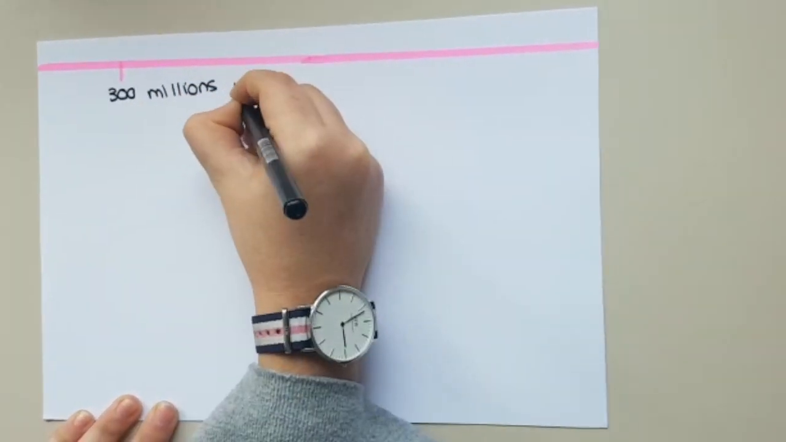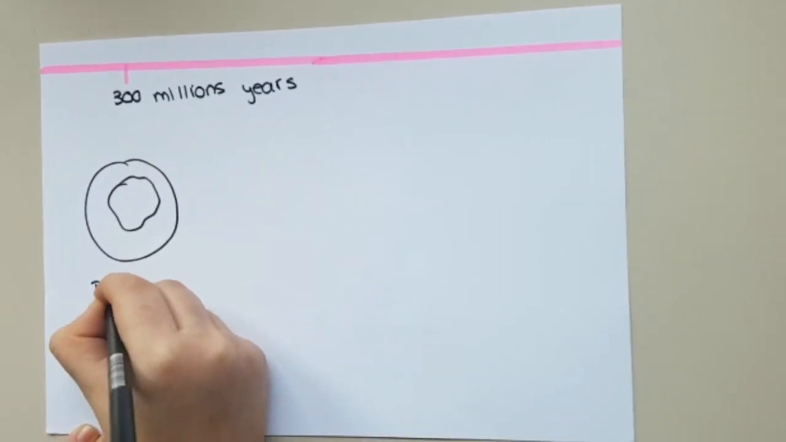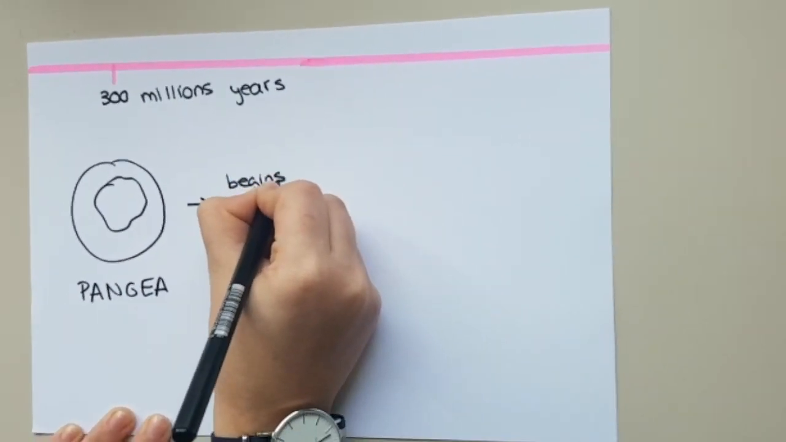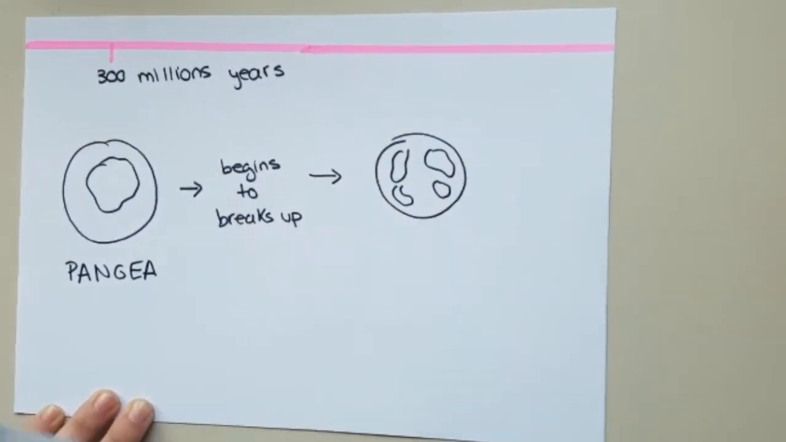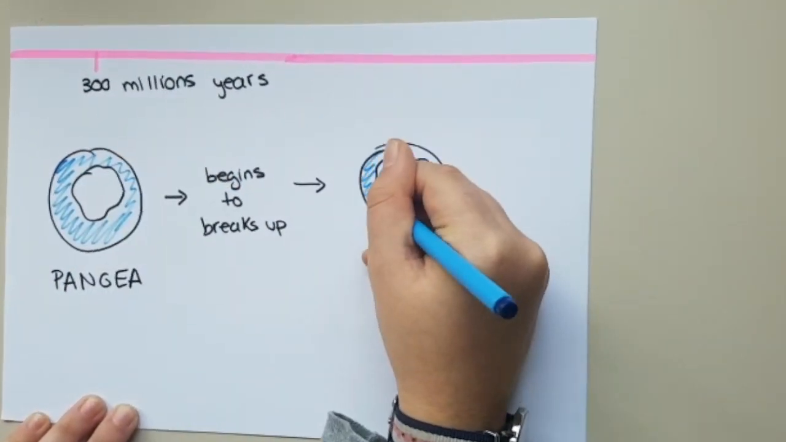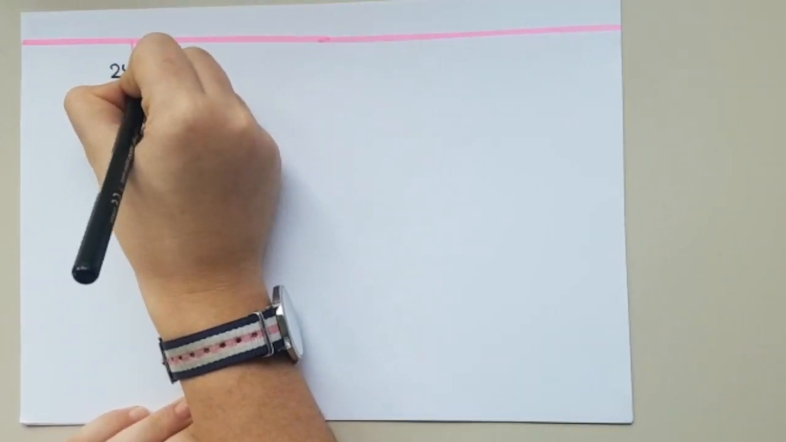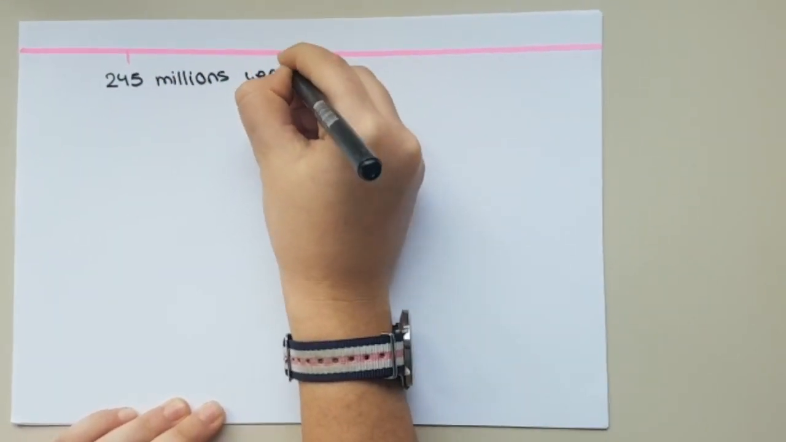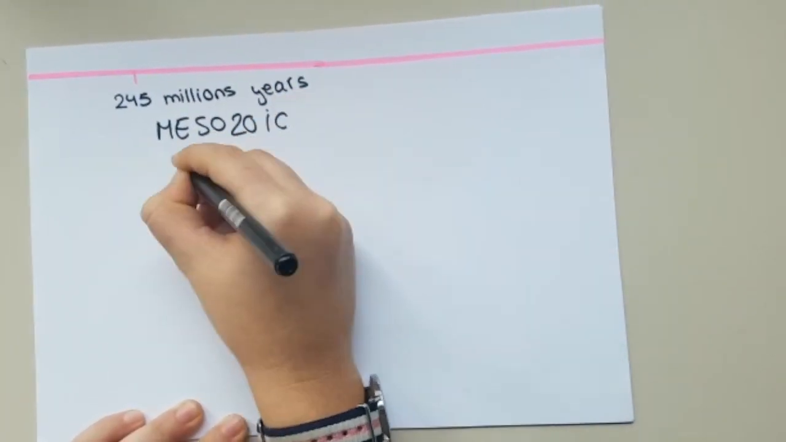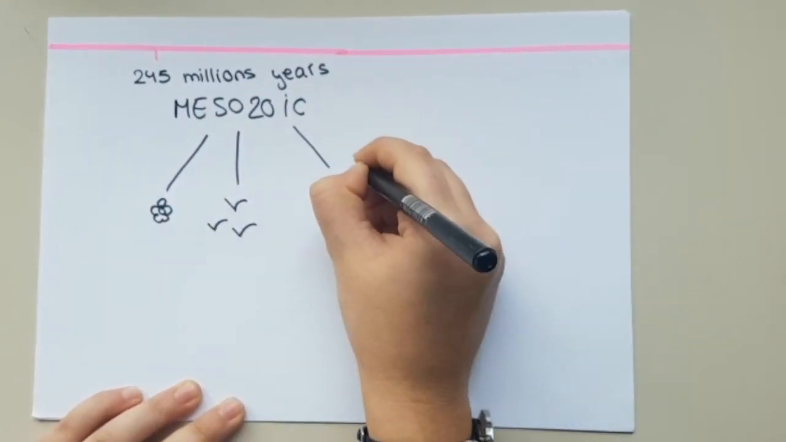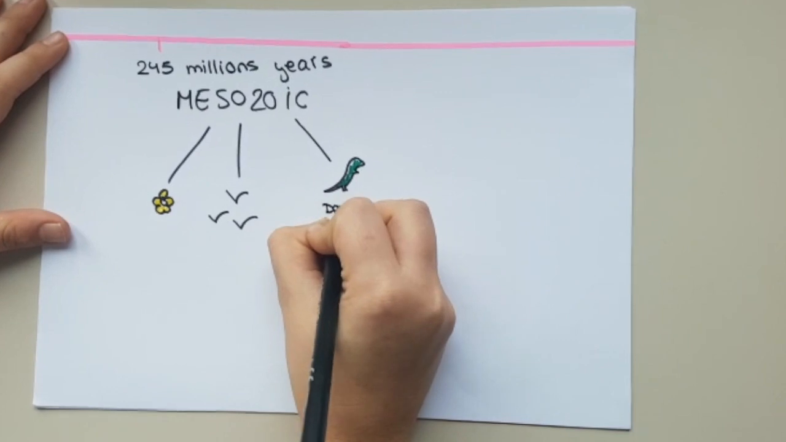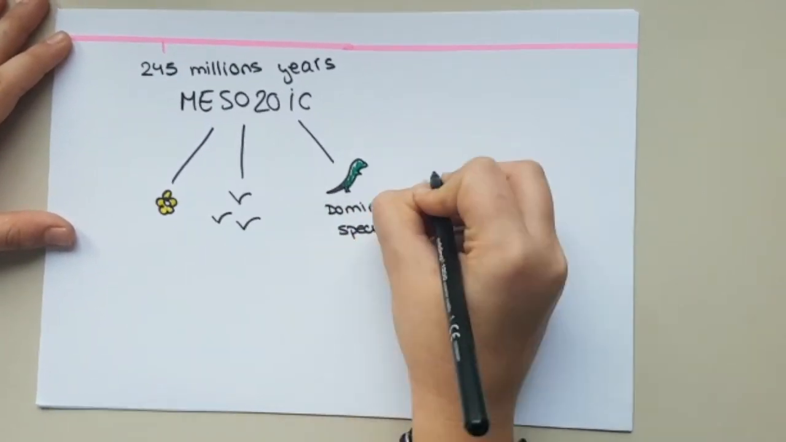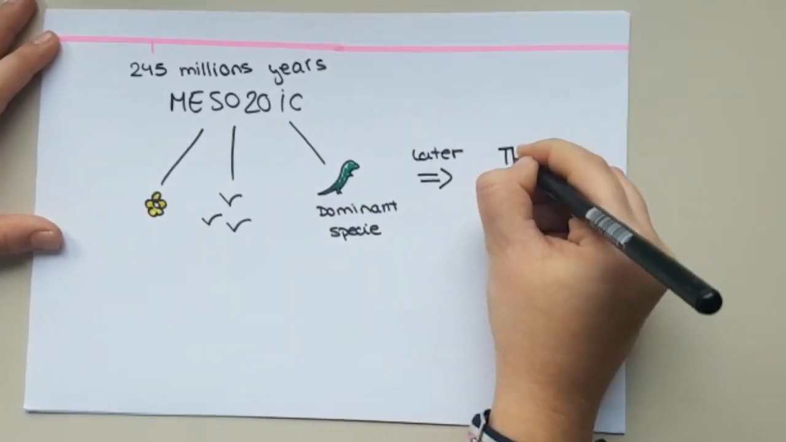About 300 million years ago, on Earth there was only one continent, called Pangaea. It began to break up, and it created the different continents. 245 million years ago, the Mesozoic era started. The organisms that lived in this period were flowering plants, birds, and dinosaurs. Dinosaurs were the dominant species, but sometime later their extinction took place.